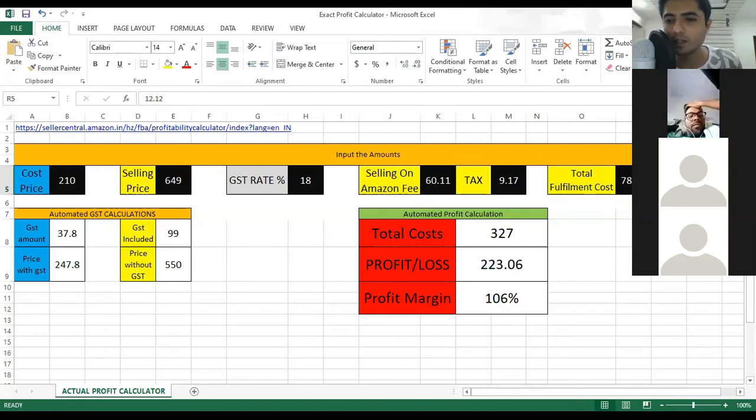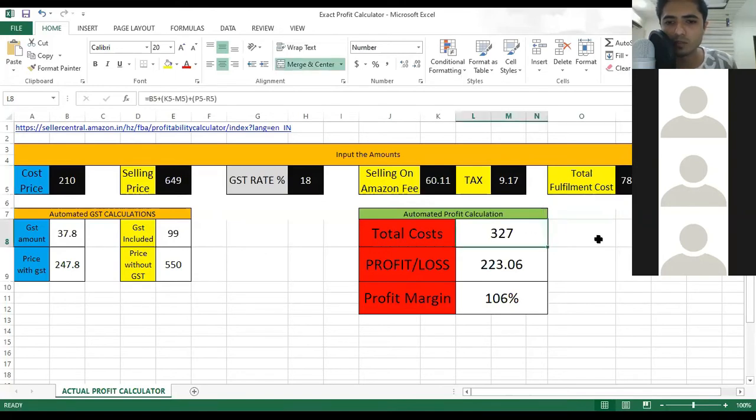Then we have to type the 12.12, which was the tax that was being charged by Amazon. Now my method to calculate profit is without GST. I am not considering GST in the cost price. I am not even considering GST in the selling price. I am not considering GST in the tax, or in the selling on Amazon fee, or in the fulfillment tax. So there are basically two procedures to calculate the